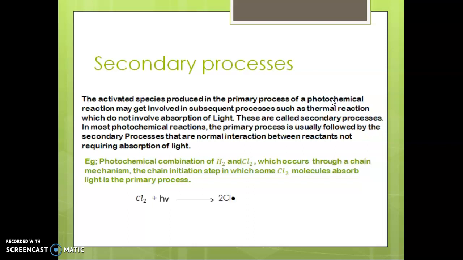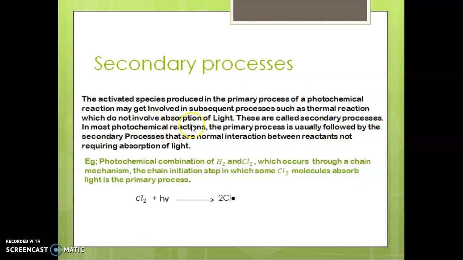So thermal reaction takes place if the secondary reaction is exothermic in nature. The heat of the reaction may activate other molecules, thereby causing them to react. These are called secondary processes.